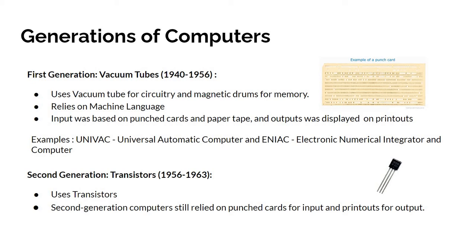Though the transistors still generated a great deal of heat that subjected the computer to damage, it was a vast improvement over the vacuum tube. Second generation computers still relied on punched cards for input and printouts for output. The examples for second generation computers are IBM 1620 and UNIVAC 1108.